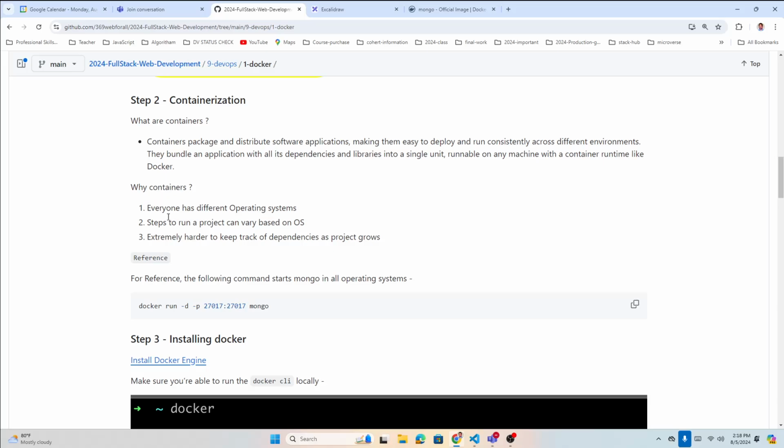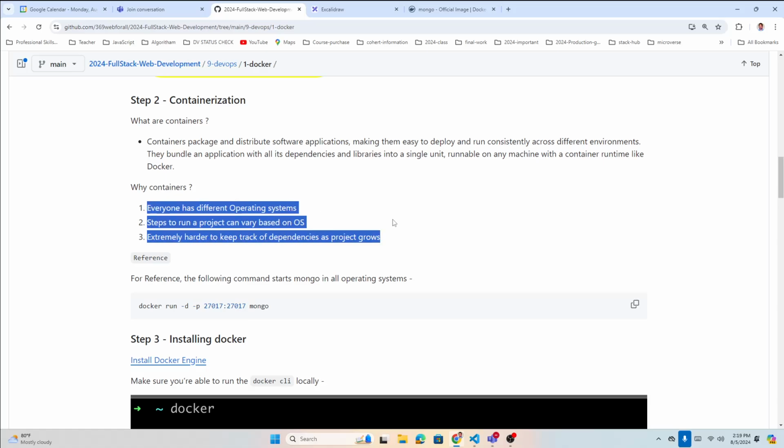So why container? Everyone has different operating systems. Steps to run a project can vary based on operating systems. I mean, running projects differs a little bit depending on the operating system. It is extremely hard to keep track of dependencies as the project grows. So to avoid all this and make your project run smoothly in any environment, we need a container. We need to containerize our project.